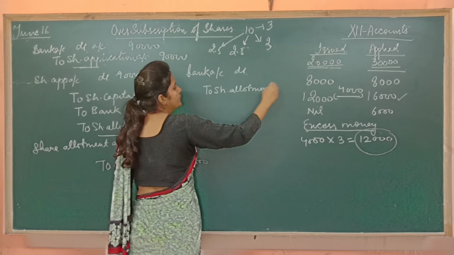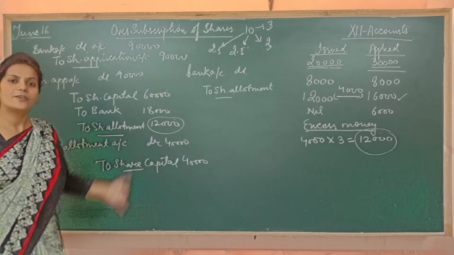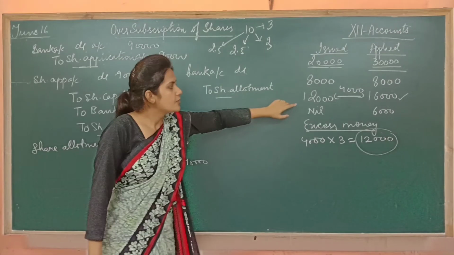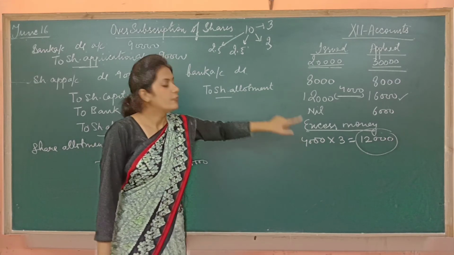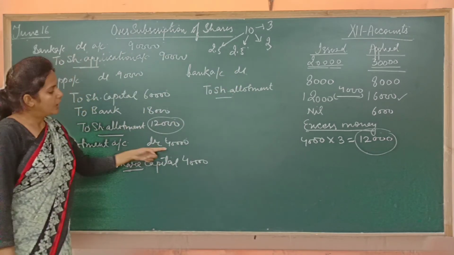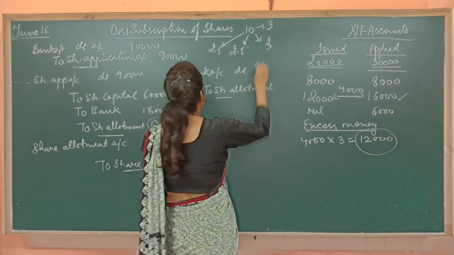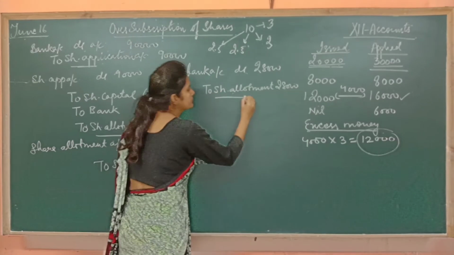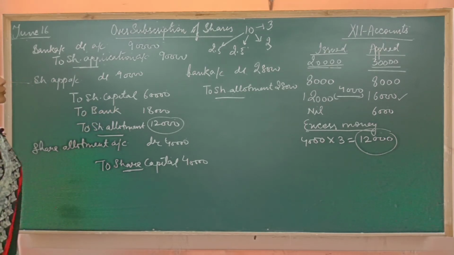So how much are you going to receive in reality? 40,000 was due, 12,000 you have already received. How have you already received? Because this is the excess money of a person to whom we have given fewer shares. So instead of refunding this 12,000 to him, we have adjusted this 12,000 on the next installment. So we will assume that out of 40,000, 12,000 we have already received. So how much is left? It is 28,000. I hope this point is clear to all. Now move to the next entry.